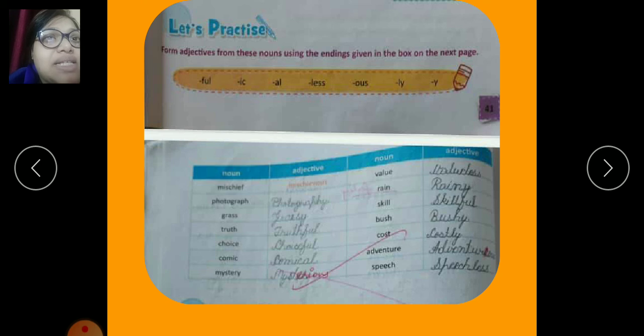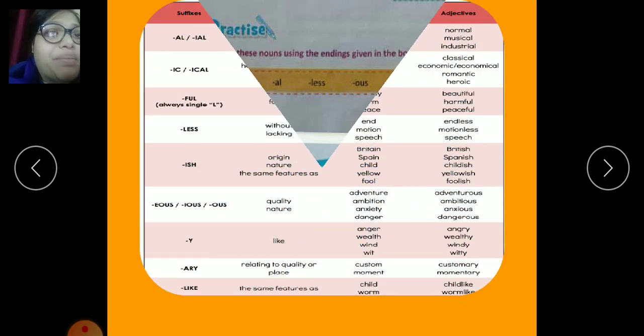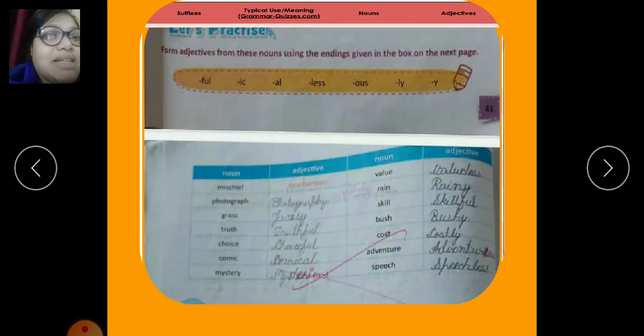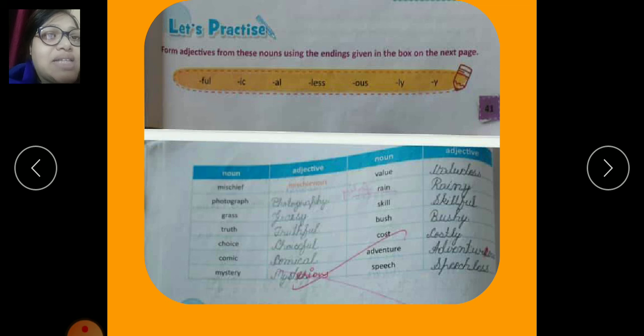Moving on to the exercise, we have to form the adjectives from these nouns using the endings. Just now we have learnt in the previous slide how we can add IAL or AL or full or less or ISH or Y or ARY, the suffixes, to the noun to form adjectives. Similarly, in this exercise, you have to add the suffixes to the nouns and form new words.